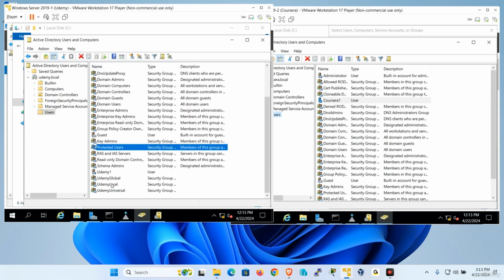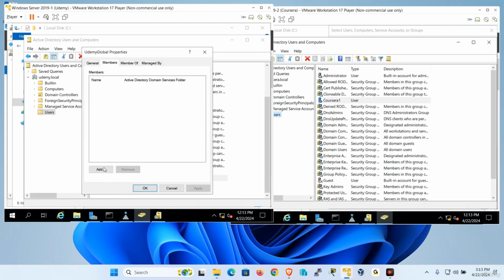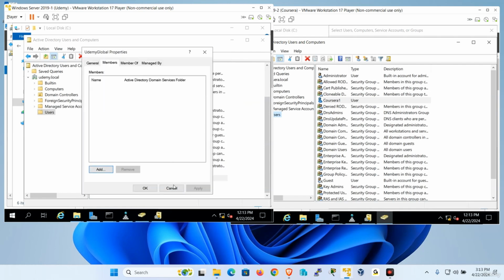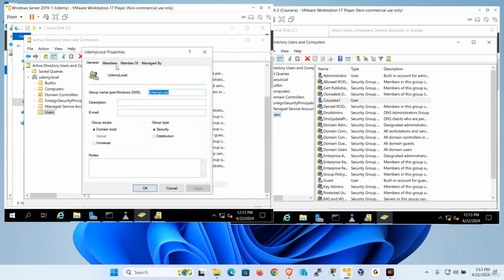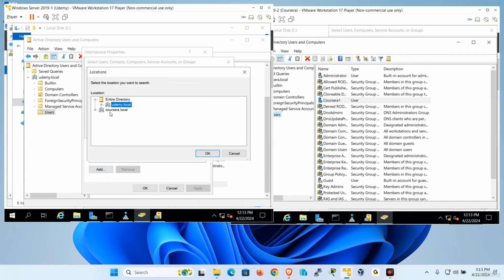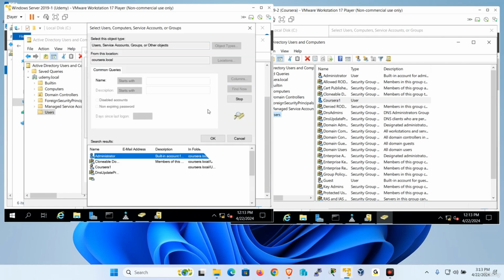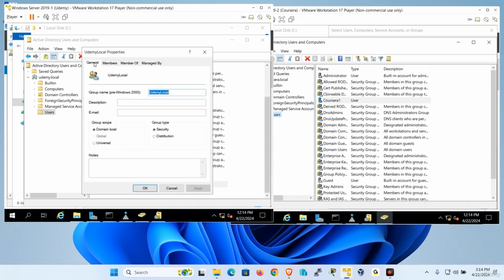Look at this. If I double click the global group, see, it says global members, add location. I only see Udemy. Okay. I cannot add users from another forest. Okay. How about Udemy local members, add location? I see Coursera. So I could add users from another forest to this group. You see this? I could see, where is it? There you go, Coursera. See, that's what a local group allows me to do.